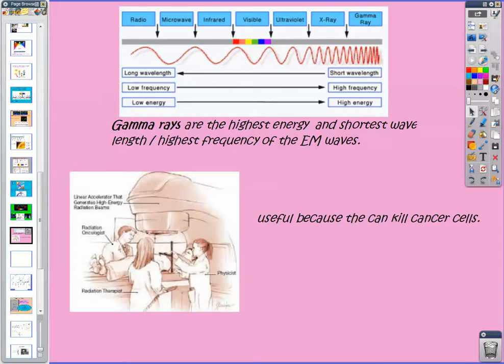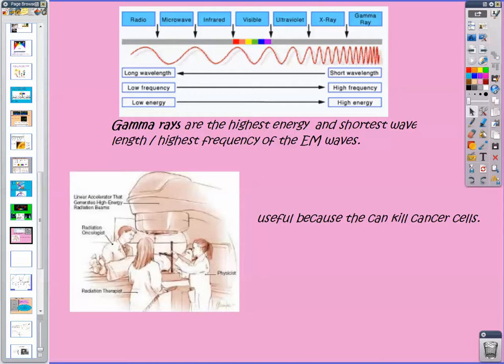And then lastly, we talk about gamma rays. Gamma rays are the electromagnetic waves with the most energy. These have really high frequencies and very, very short wavelengths. And these can burn through organic tissue like your skin.